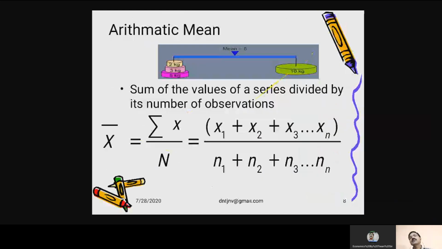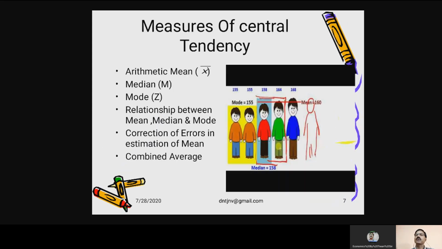Arithmetic mean is nothing but the sum of the values of a series divided by its number of observations. Say x bar is the indicator of arithmetic mean. This is equal to sigma x upon n. Now, what is sigma x? Sigma x is nothing but the sum of each and every variable given in the question: the values x1 plus x2 plus x3 plus x4 and so on.